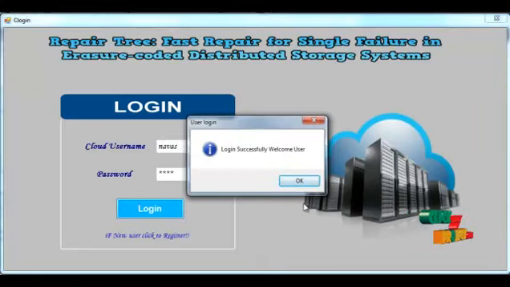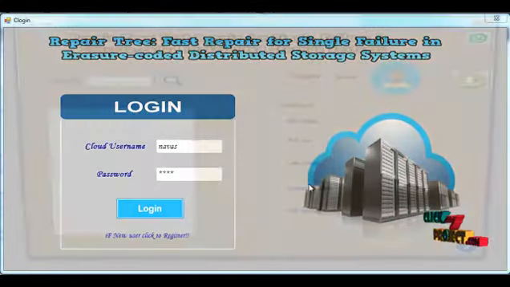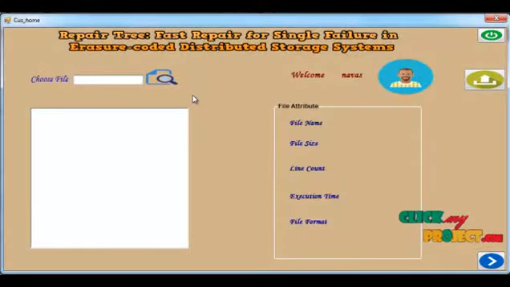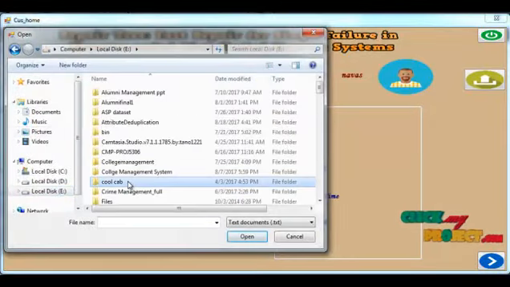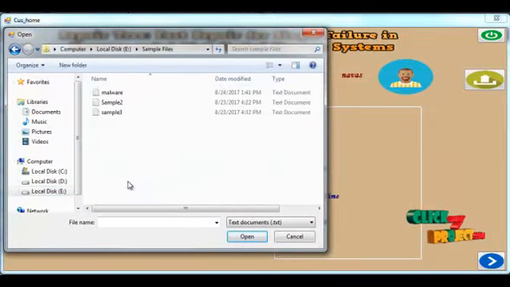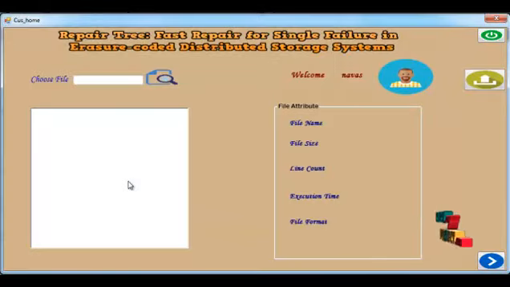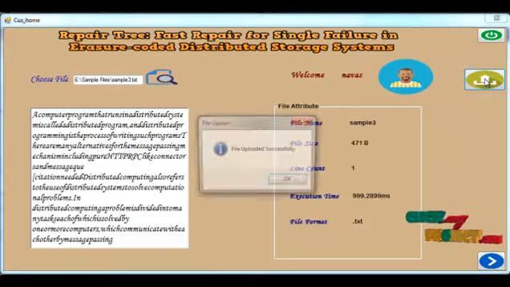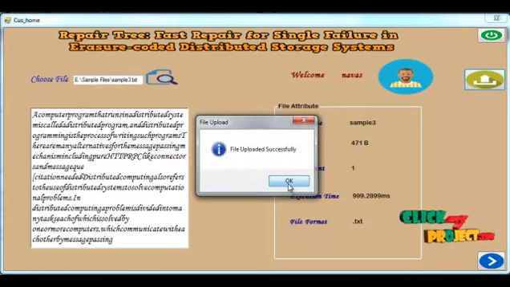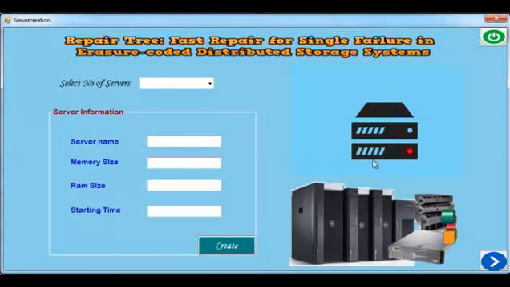Now see the login successfully, welcome user message. After that, this is the upload file area. Now here we upload a file. After that, you click upload file. Now see the file uploaded successfully message. After that, click this link.